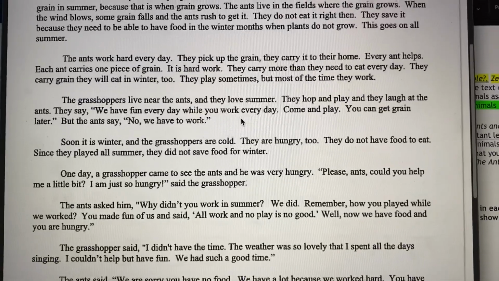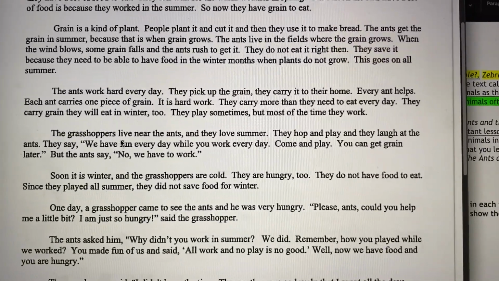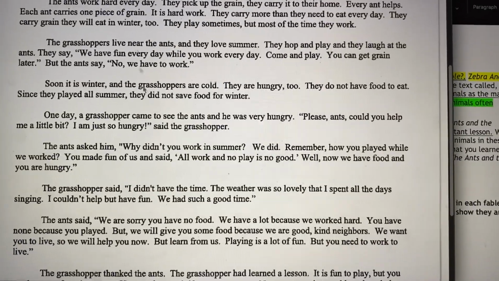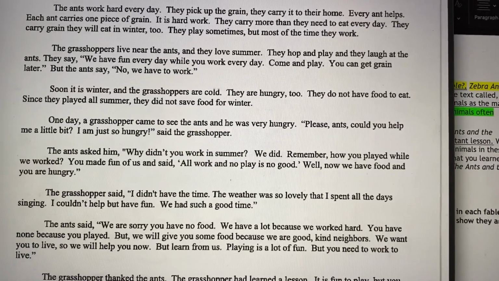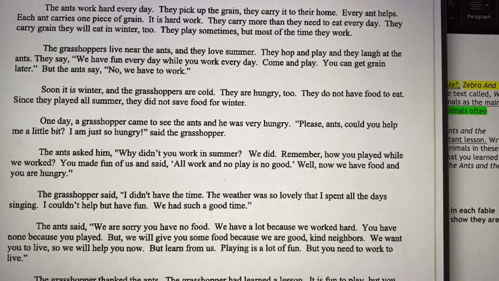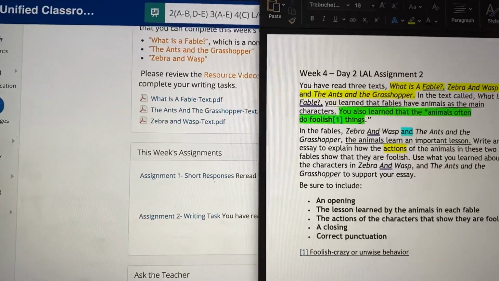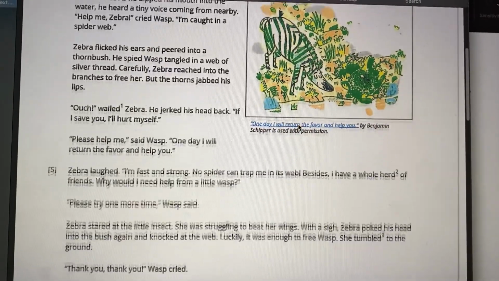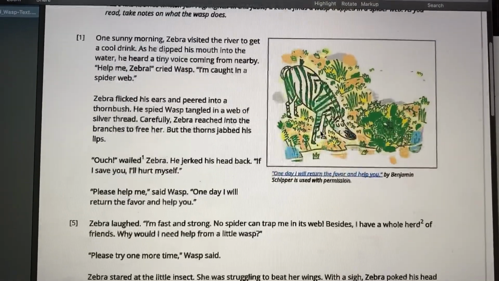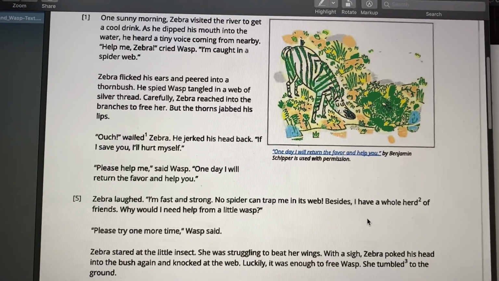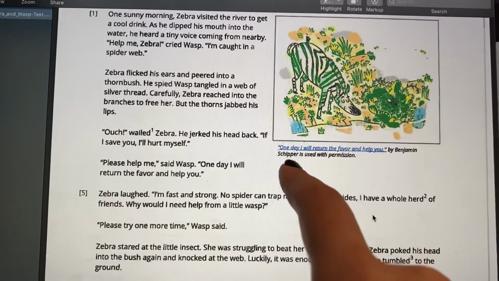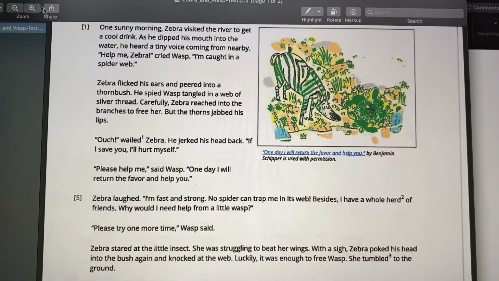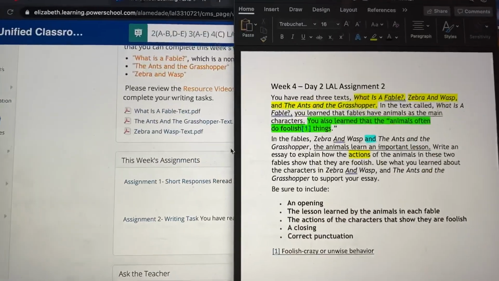The problem here was that he didn't have any food. But what did he do that was foolish, that made him have no food and go hungry during the winter? As well as in Zebra and the Wasp, there was another foolish act. There was actually a couple of foolish acts, on behalf of the wasp as well as the zebra. They both did foolish things. So you guys can point that out as well.